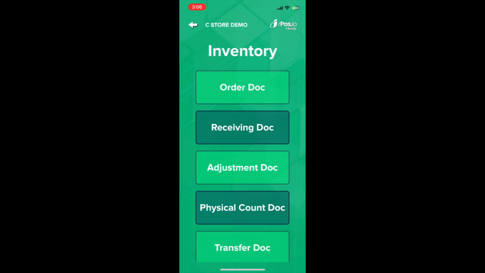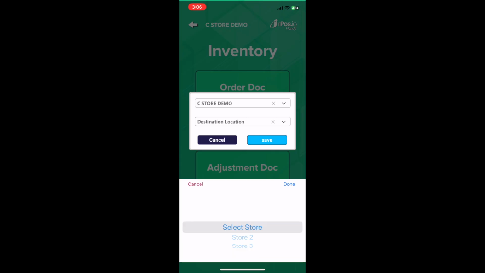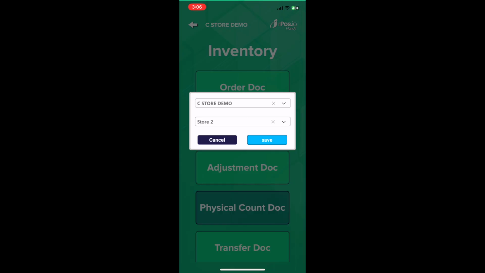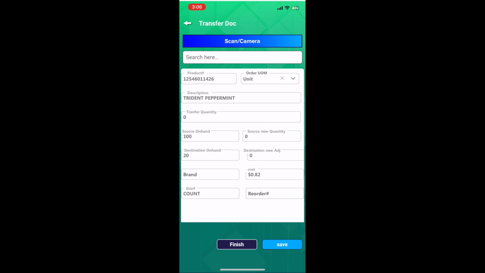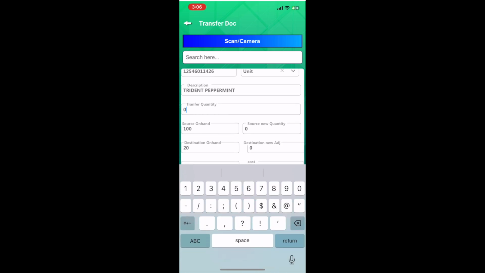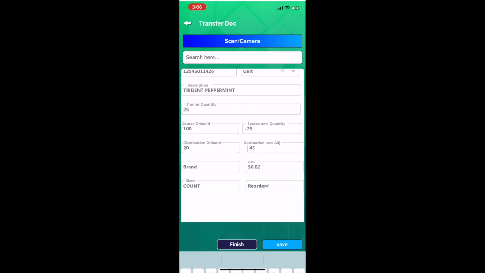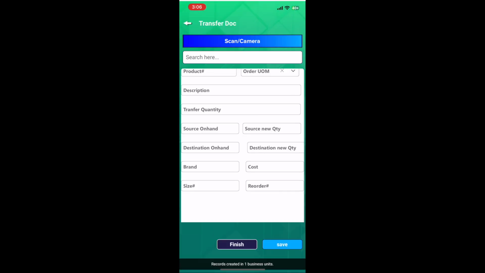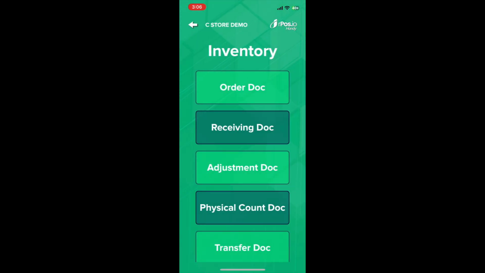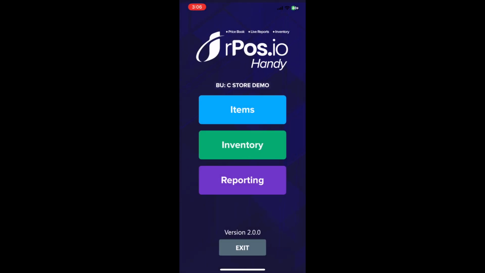You can also do transfers if you have multiple stores, so you just select your destination store. Again, choose your item, say how many you're going to transfer. Save that, and again, it's ready immediately in the cloud for you to edit and post when you're ready.